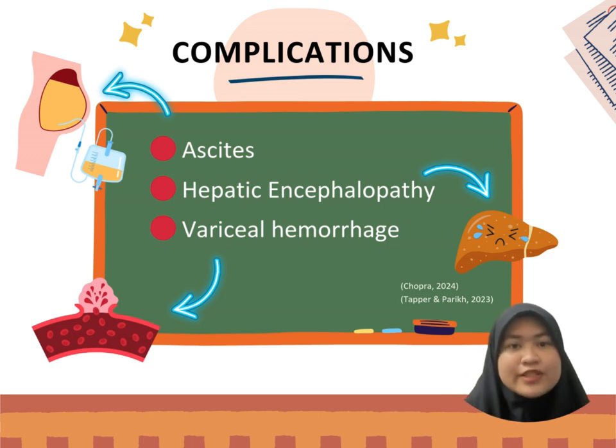Liver cirrhosis can lead to several serious complications. Ascites is the accumulation of the fluids in the abdominal cavity, a common consequence of the portal hypertension and reduced protein production by the liver.